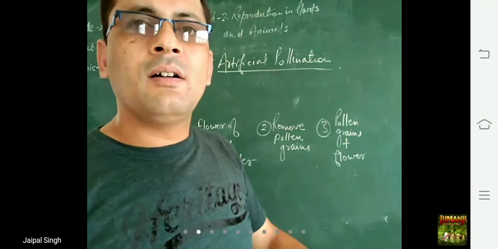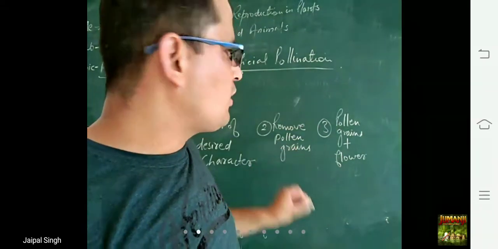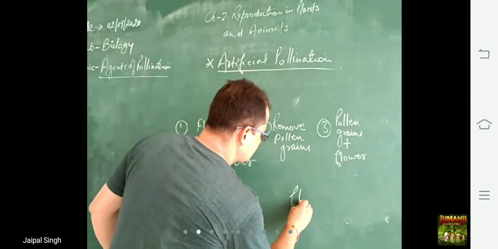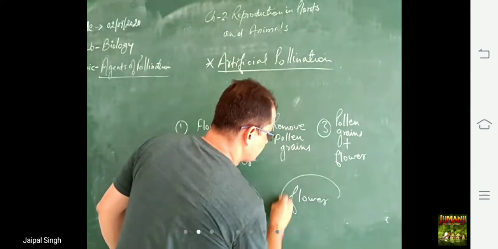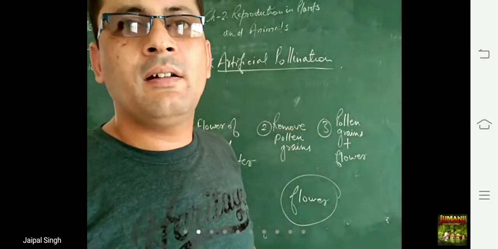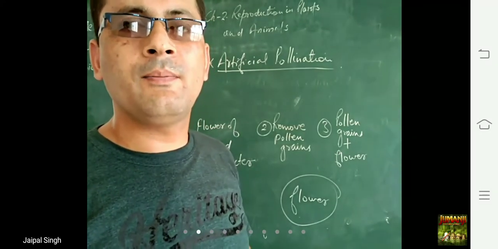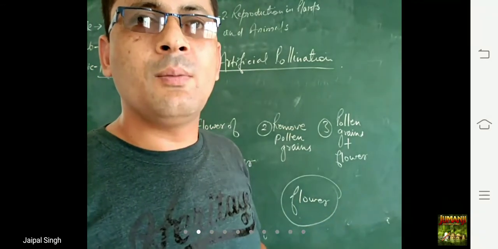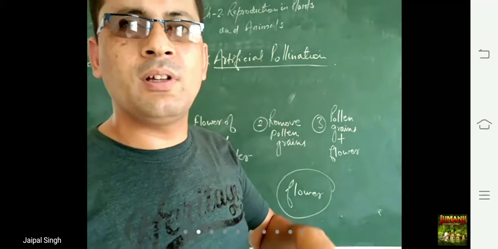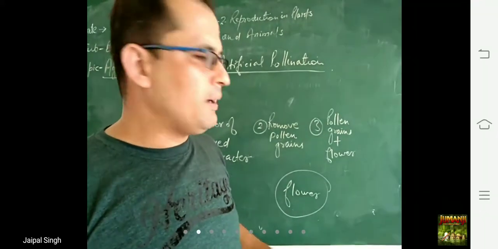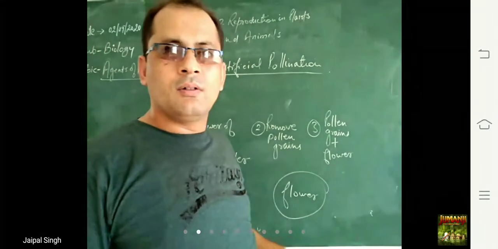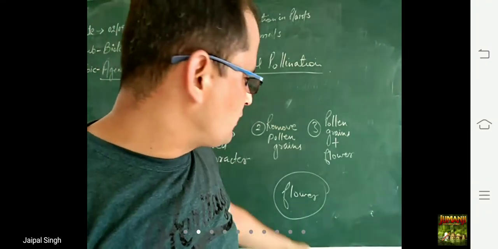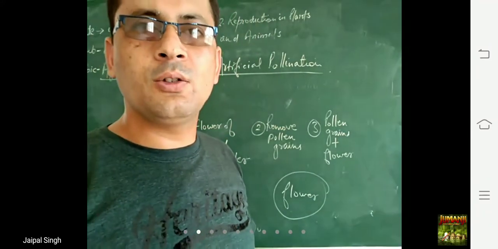during the completion of this process, this flower is covered by a polythene bag, in which we have put the anthers, the pollen grains. Why do we cover this flower with a polythene bag? So that it does not get pollinated by some other source.